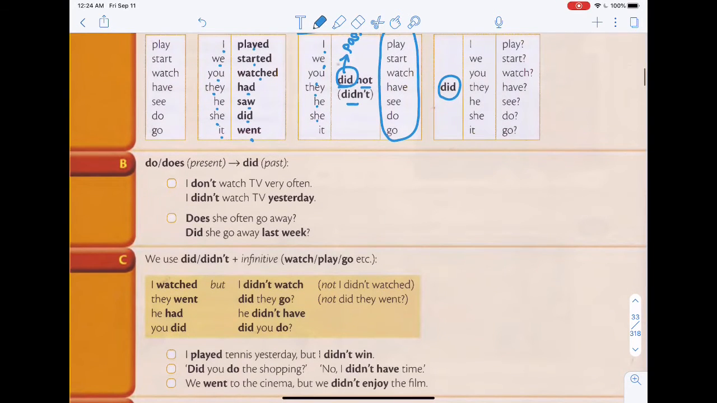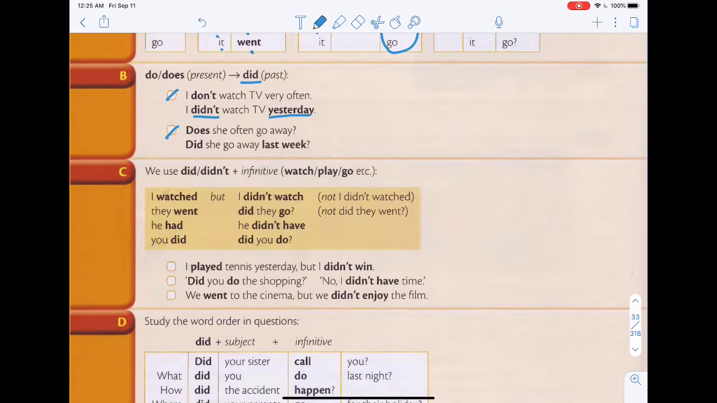So let's take a look at B. For B, we have do or does, which is present. You change it to did, which is past. Doesn't matter if it's he, she, it, or I, you, we, and they. Both do and does become did. So: I don't watch TV very often. I didn't watch TV yesterday. Because you're talking about yesterday, you use didn't. Okay? Does she often go away? Did she go away last week? All right.